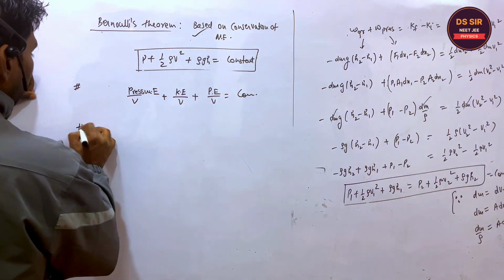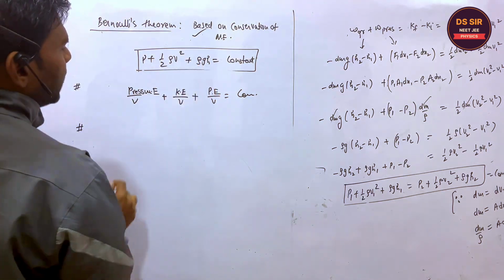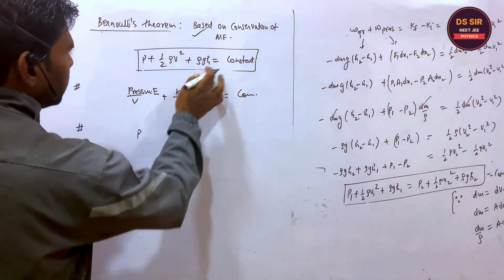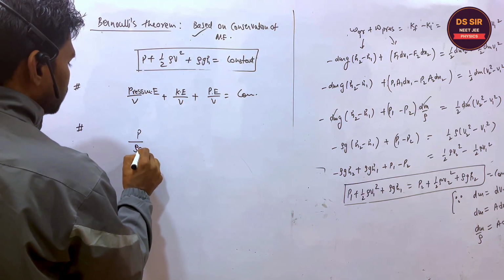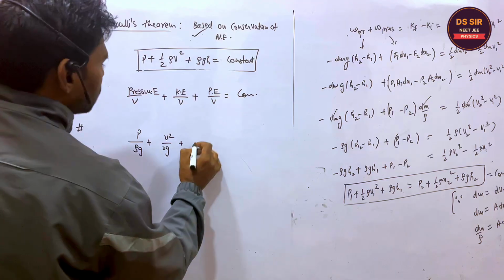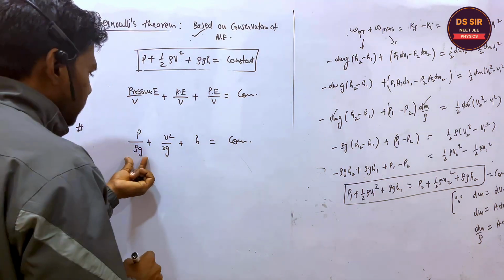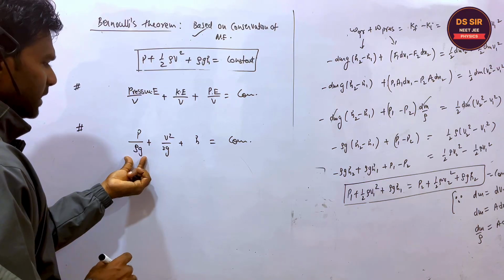The important thing is that if you divide every side by rho g, this is v square upon 2g, and this is h. This is again constant.